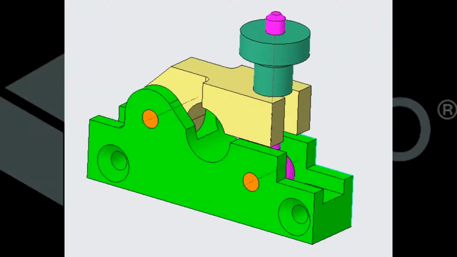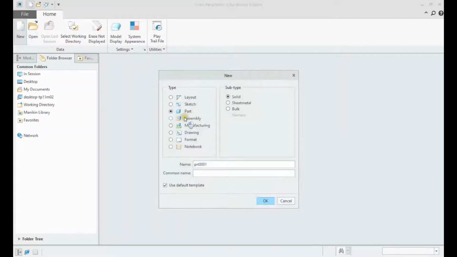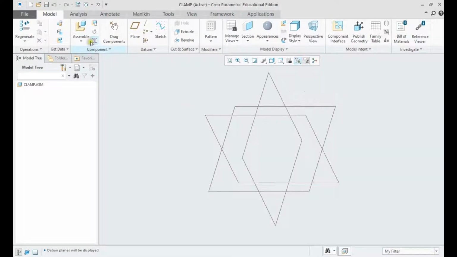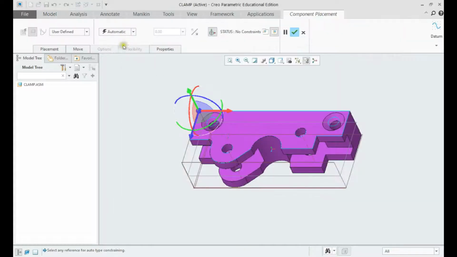In this tutorial, assembly modeling of a clamp assembly using PTC-CREO will be demonstrated. We shall open a new assembly, and name it as clamp. Now, click on Assemble, choose the clamp base, and set it on default constraint.